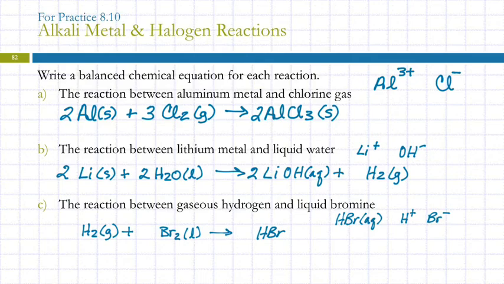And this is not happening in water. I wouldn't necessarily expect you to remember this, but that would be a gas. Pardon me? I don't know if that one has a color. Well, bromine is definitely a dark brownish purpley color. I don't know about HBr. To balance it, we need to put a 2 there.